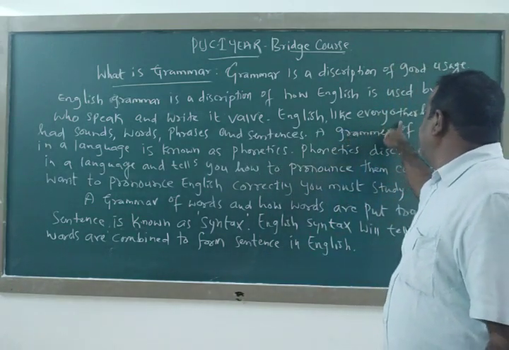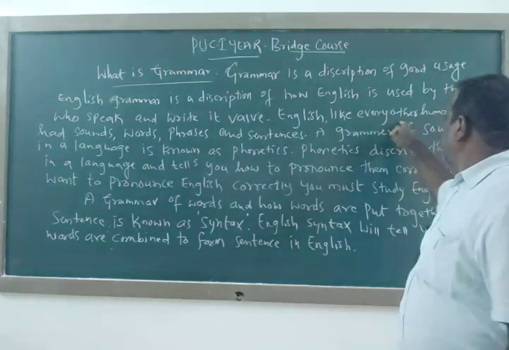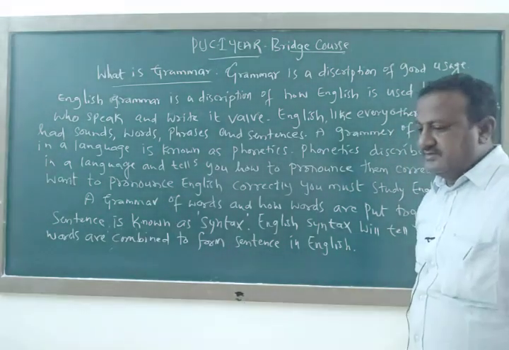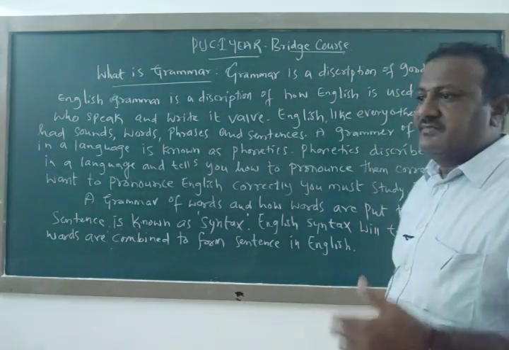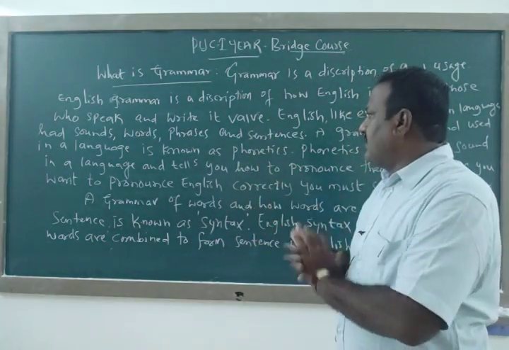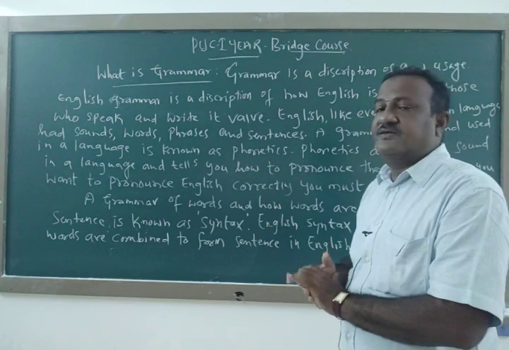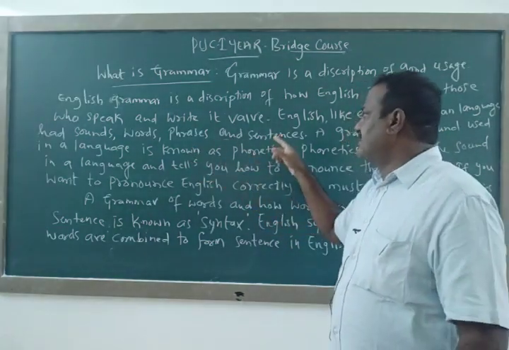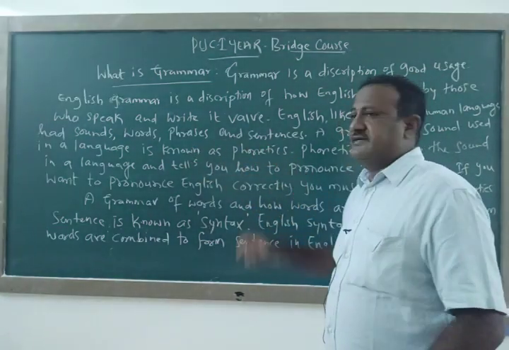Every other human language, maybe Kannada, Telugu, Tamil, also has words, sounds, phrases and sentences.